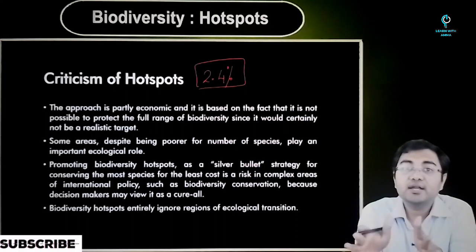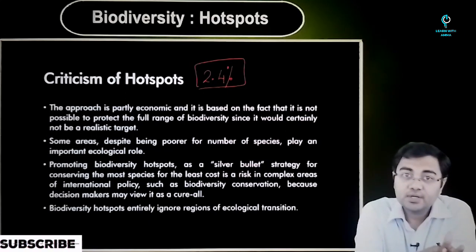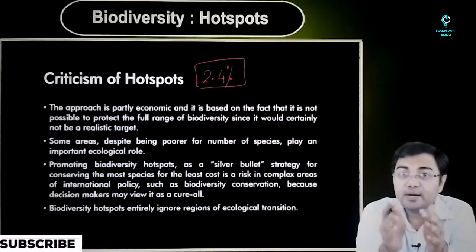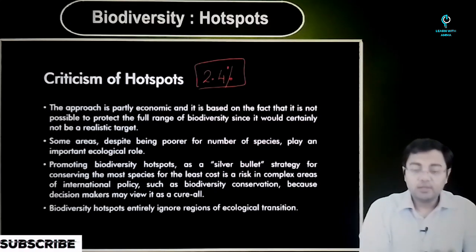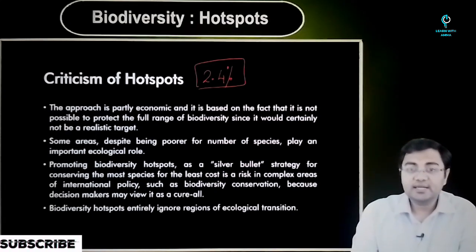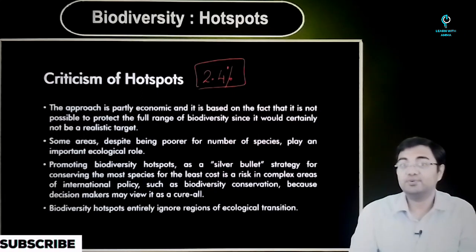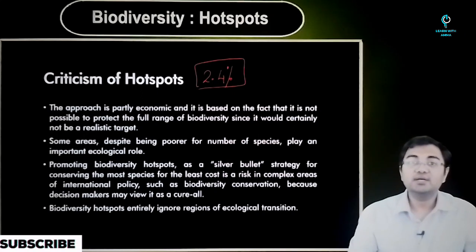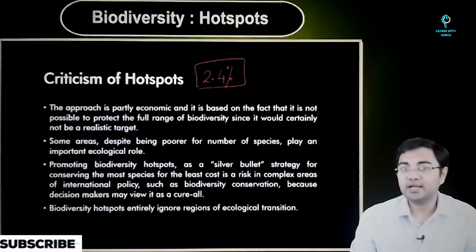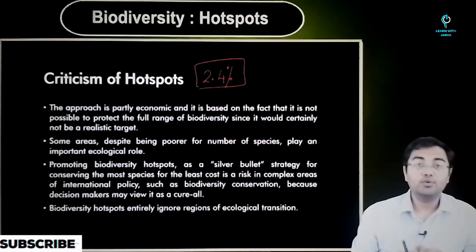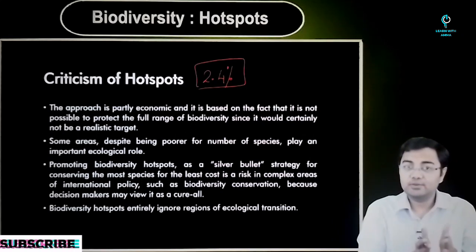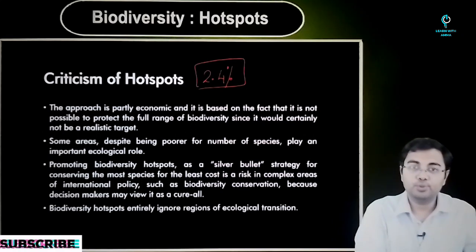We are not looking at all these areas to conserve. We have certain efforts, but the amount of efforts that have been put in just to the 2.4% is no match for what could have been done for the rest of the 97.6%. So that's why this is one criticism that often comes across: what do we do about all these areas which might be important but do not lie in that 2.4%?